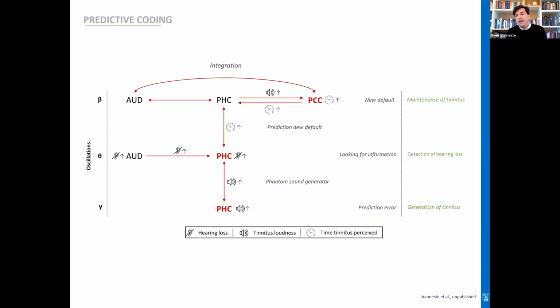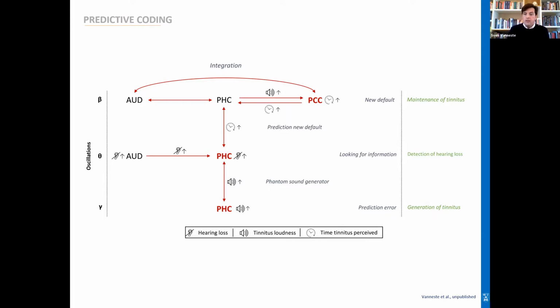Now, there's one specific area, the posterior cingulate cortex, which is part of the default mode system. At rest, the default mode system is very active in all of us, but it is actually including the tinnitus as the new default. So when you're doing nothing, what you're hearing is the tinnitus. And we have some evidence that this is indeed the case, and that the percentage of the time that you're hearing the tinnitus is driven by the posterior cingulate cortex, signaling to the parahippocampus and the auditory cortex.